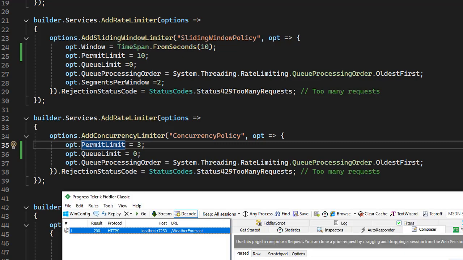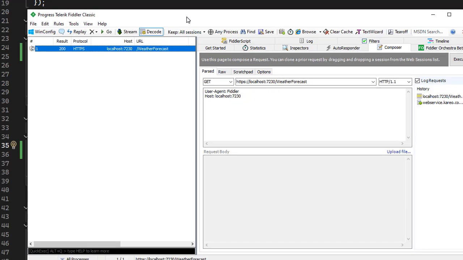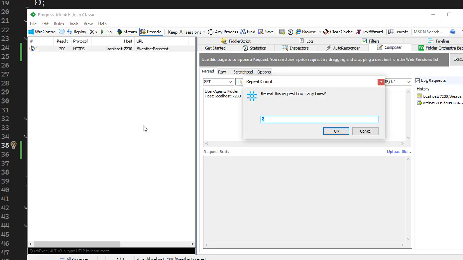So how can we test? Just go to Telerik Fiddler. Click the previous request row, press Shift R, and I am going to send 10 requests. Based on our configuration, it accepts 3 requests and the rest of the 7 are going to fail.